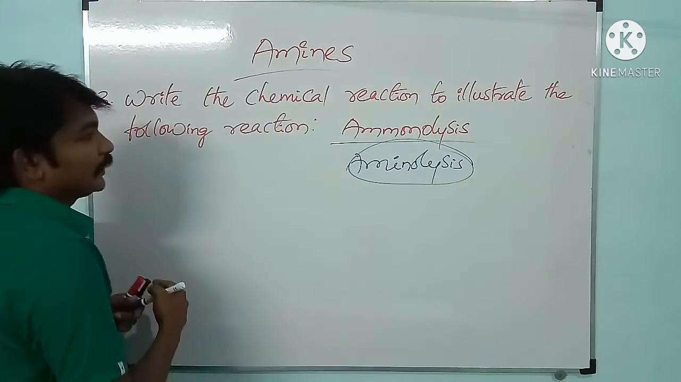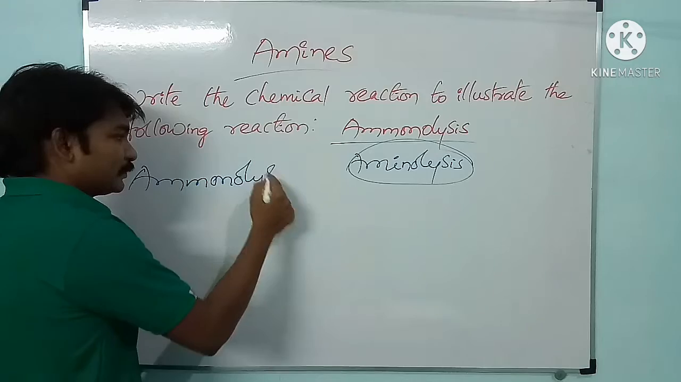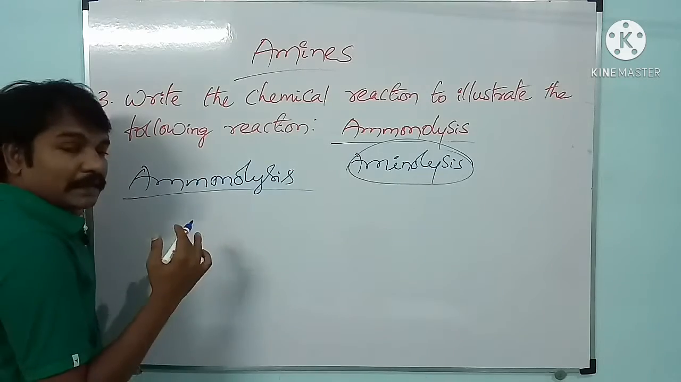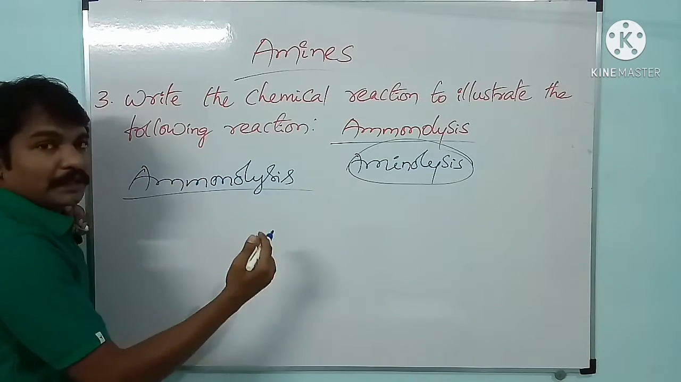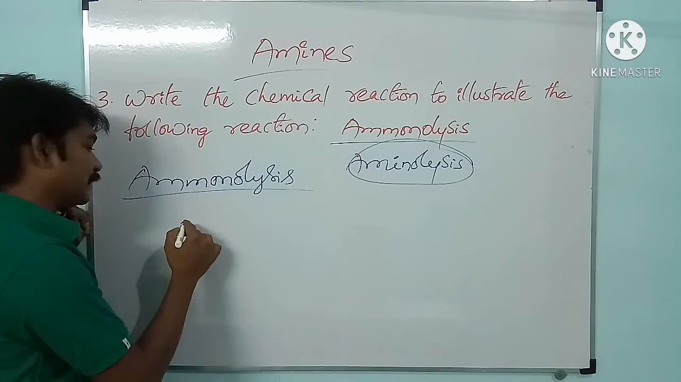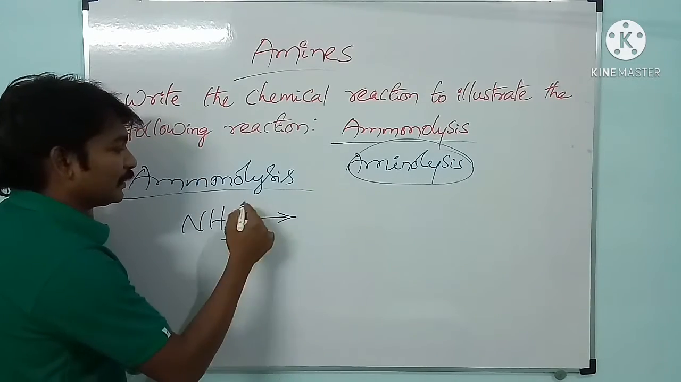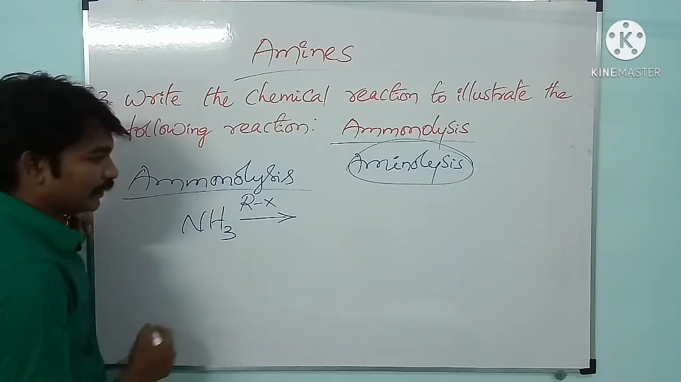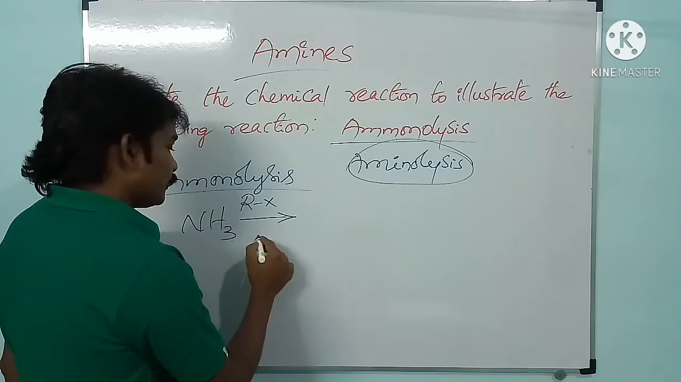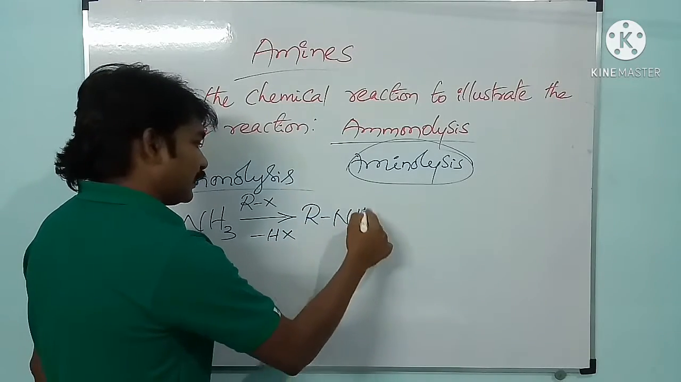And see here, in case of ammonolysis, see here, we will get different types of amines on treating with alkyl halides. Okay, and see here, let us check. First we will take ammonia, NH3 on treating with alkyl halide, haloalkane. See here, what will happen? HX will go out and RNH2 will form here.